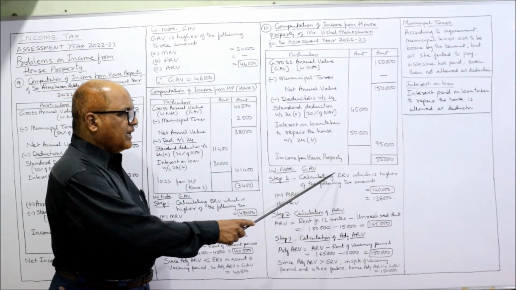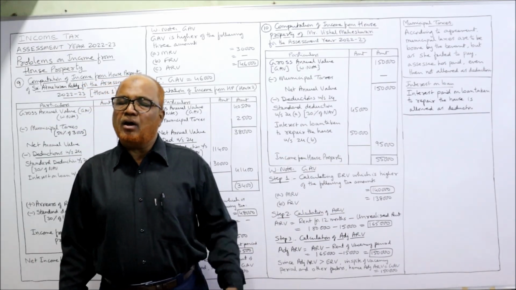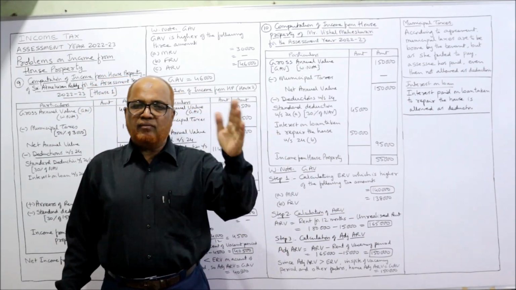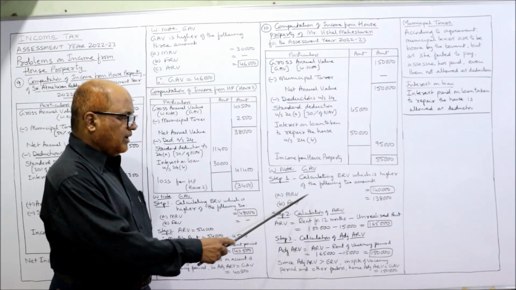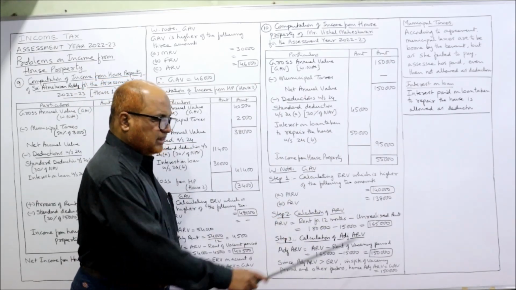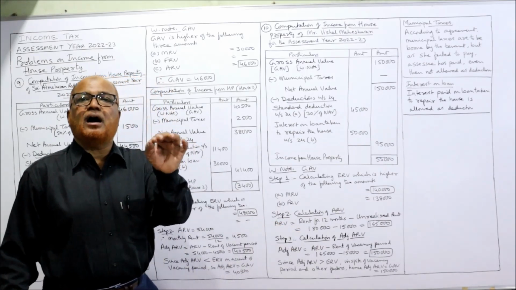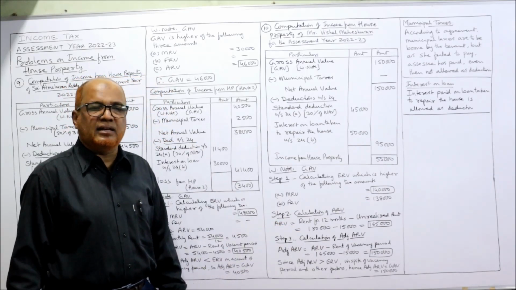So first, calculating ERV, which is the higher of the following two. Already in every problem we are doing, ERV is the higher of the following two, MRV or FRV. MRV is 1,40,000, FRV is 1,38,000. Higher among these two is 1,40,000. This is the ERV, expected rental value.